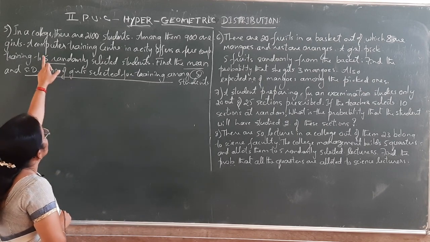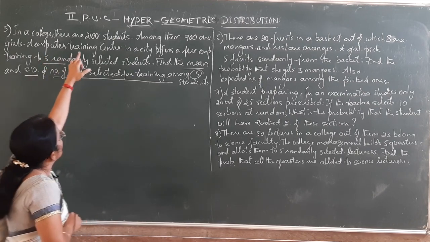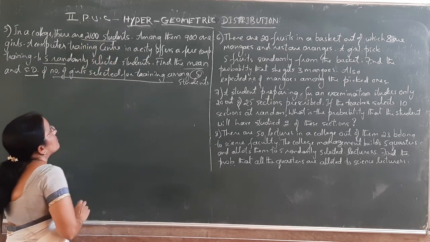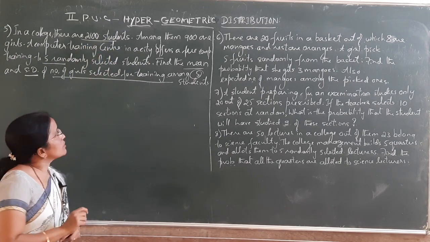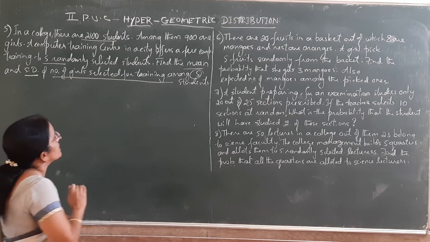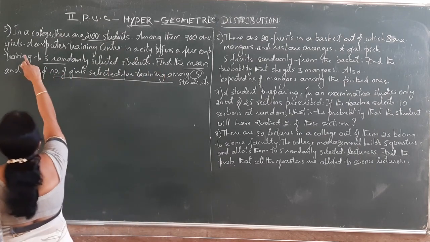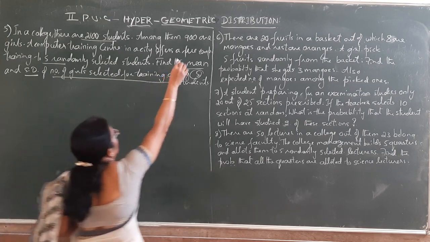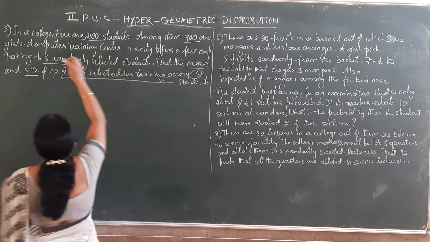Here, the population has 2100 students. Among those 2100 students, some are girls and obviously the remaining are boys. How many students are girls? 900 are girls.